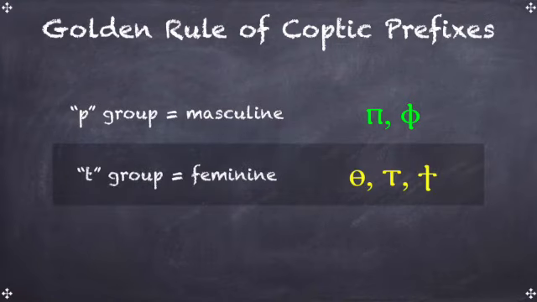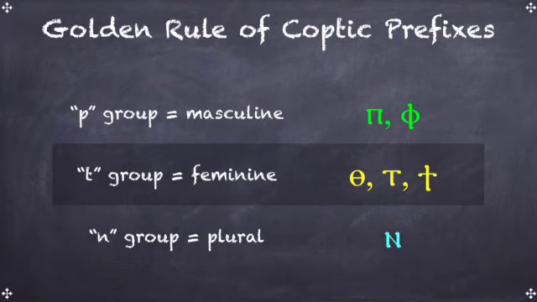If the prefix begins with a T sound, which could be any of these three letters, then the noun following the prefix has to be singular feminine. If the prefix begins with an N sound, then the noun following that prefix is considered plural, regardless of gender.